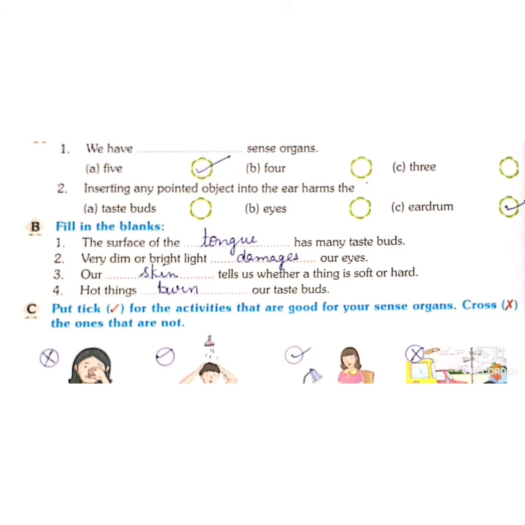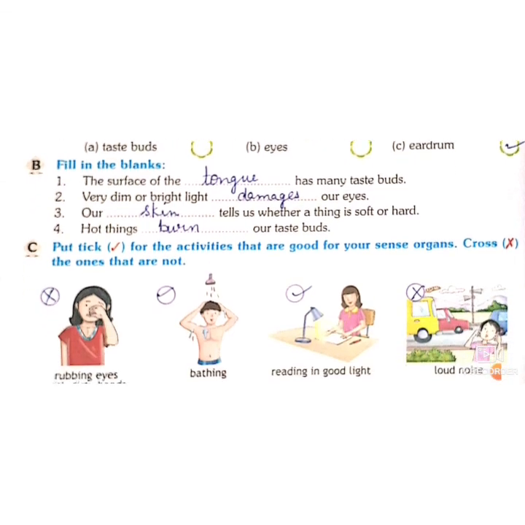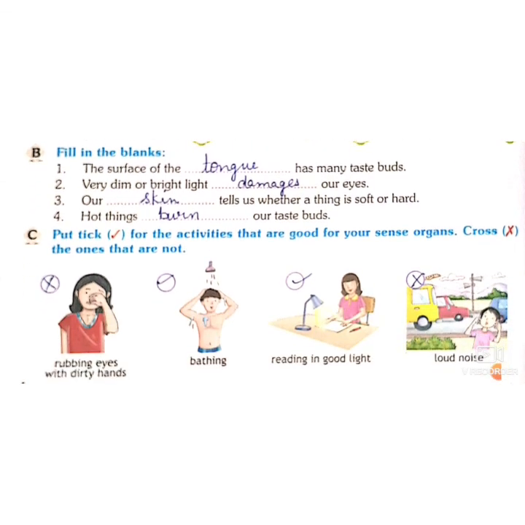We have five sense organs. Inserting any pointed object into the ear harms the eardrum. The surface of the tongue has many taste buds. Answer is tongue. Very dim or very bright light damages our eyes. Our skin tells us whether a thing is soft or hard. Hot things burn our taste buds.